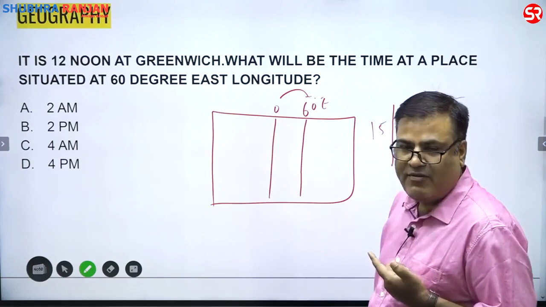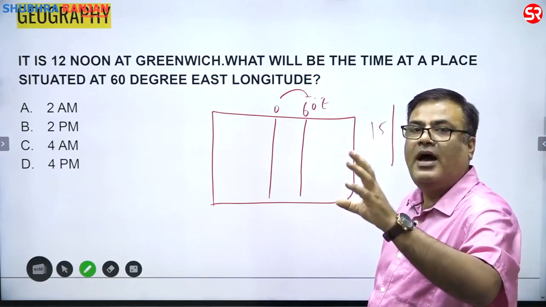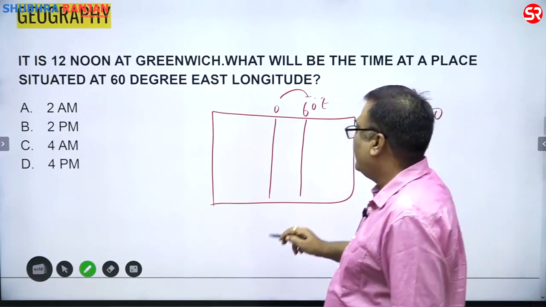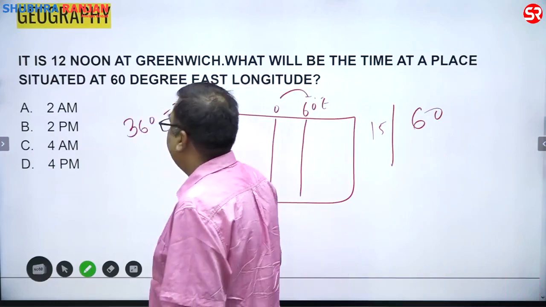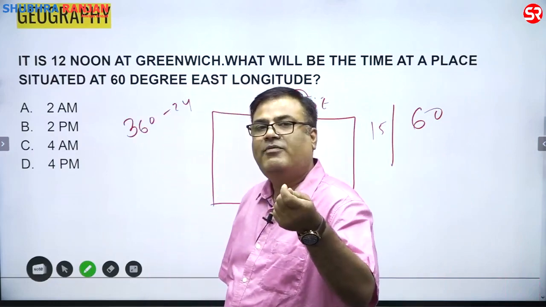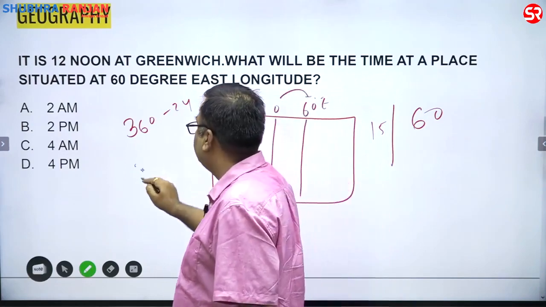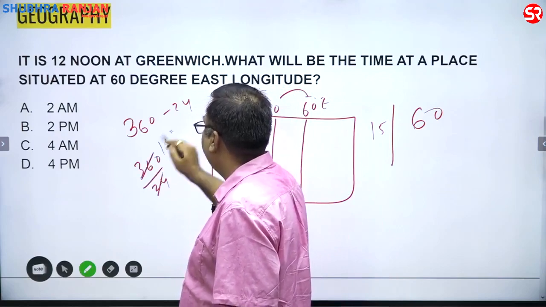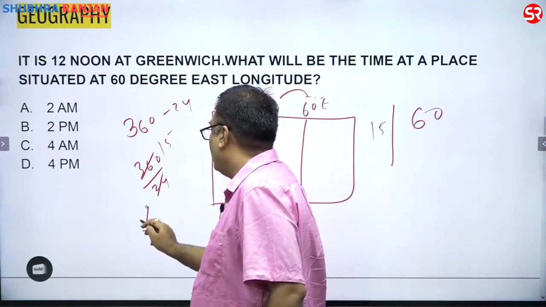Why is it divided by 15? Because the Earth rotates 360° in 24 hours, so how much will it rotate in 1 hour? That will be 360 divided by 24, and that is 15. So the Earth rotates 15° in 1 hour.